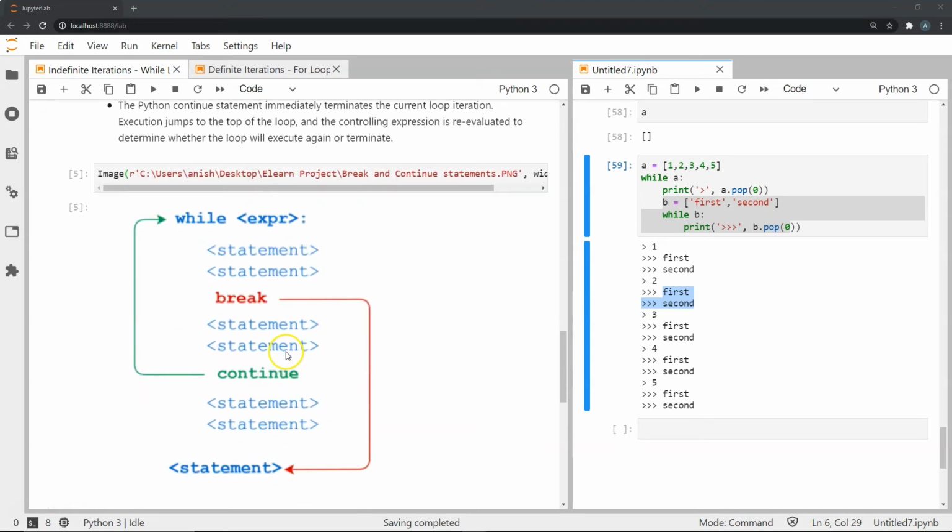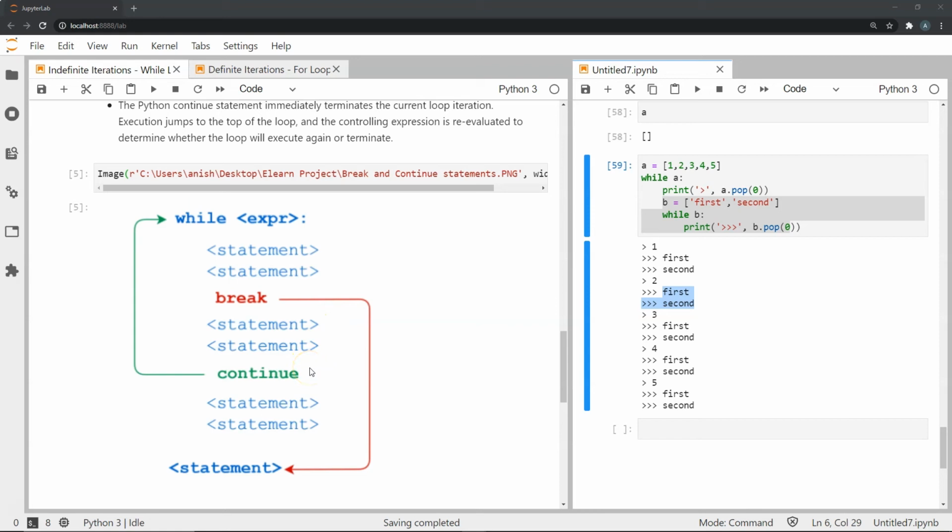This pictorial that you can see here shows the difference between break and continue. So I have this while loop and I have an expression. I have a bunch of statements, and I have a break command over here and a continue command over here. If I encounter the break command, it will not execute any of this. In fact, it will not execute this while statement at all, and it will move on to the next piece of code that we have. But if a continue statement is encountered in a while loop, it will not completely break away. It will not execute the rest of the statements in that iteration, only these two, but it will go back here, check this expression again, and we will do this all over again.